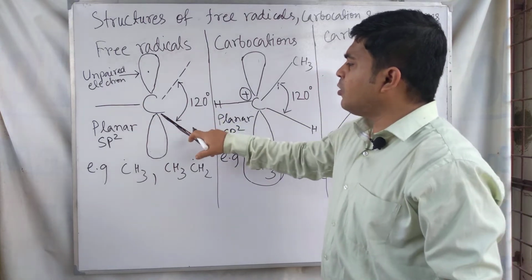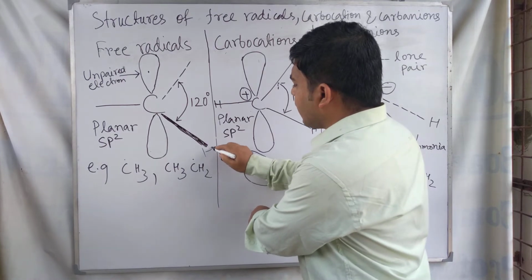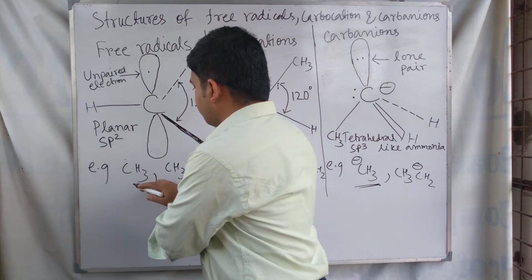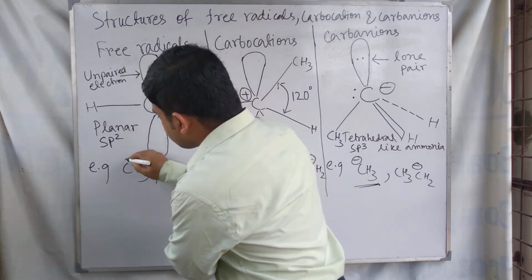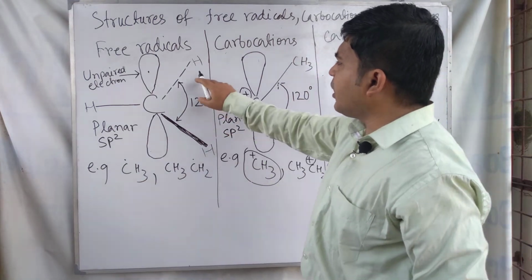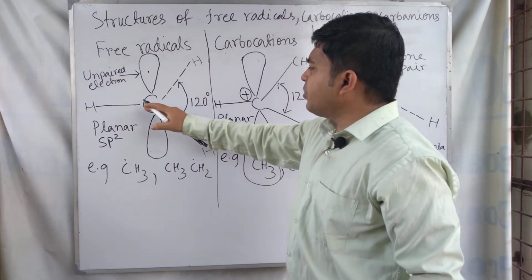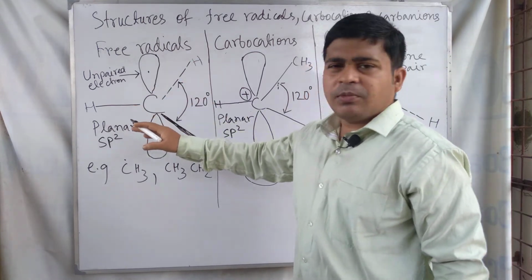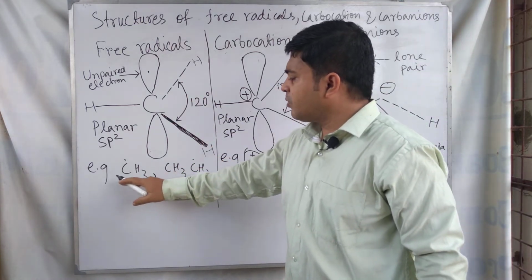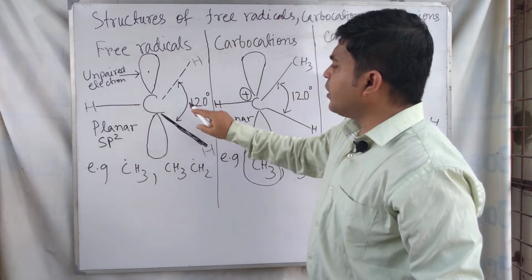Here these three, 1, 2 and 3, are hybridized orbitals, and they can form bonds with other atoms or groups of atoms, like we can give the structure of CH3 dot. This is the structure of CH3 dot, hydrogen, hydrogen and hydrogen. If these three bonds are between the carbon and hydrogen, this structure is called CH3 dot, meaning methyl radical. And in this radical we are seeing these 1, 2 and 3 bonds.